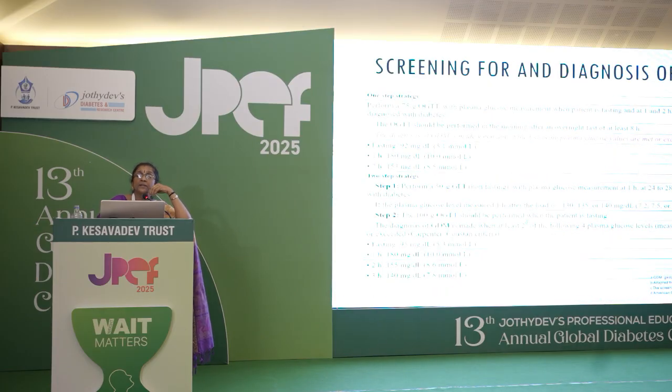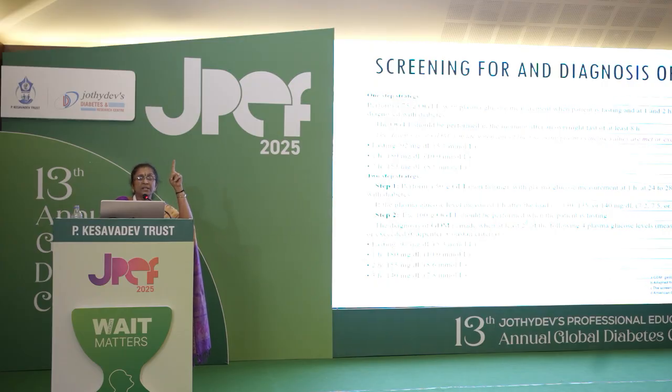Now, screening and diagnosis of GDM: there are 3 ways we do it, the 1-step method, the 2-step method, and the one followed by all of us, the DIPSI guidelines. I think they have reduced my time, so I have to be fast. The one step is to perform a 75 gram OGTT in a fasting state, done at 24 to 28 weeks, and diagnosis is made by fasting of 92 or more, 1 hour 180 milligram per deciliter, and 2 hour 153 or more. At least one of the tests should be positive.